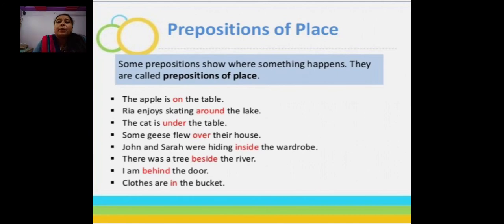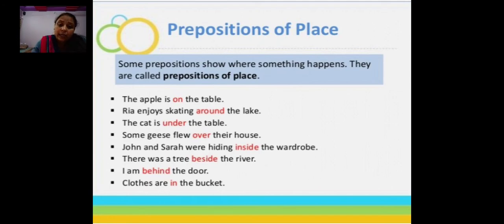See the example below. The apple is on the table. Where? The apple is on the table. A specific place: preposition of place. Riya enjoys skating around the lake. Where does Riya enjoy skating? Around the lake. So these are prepositions of place.